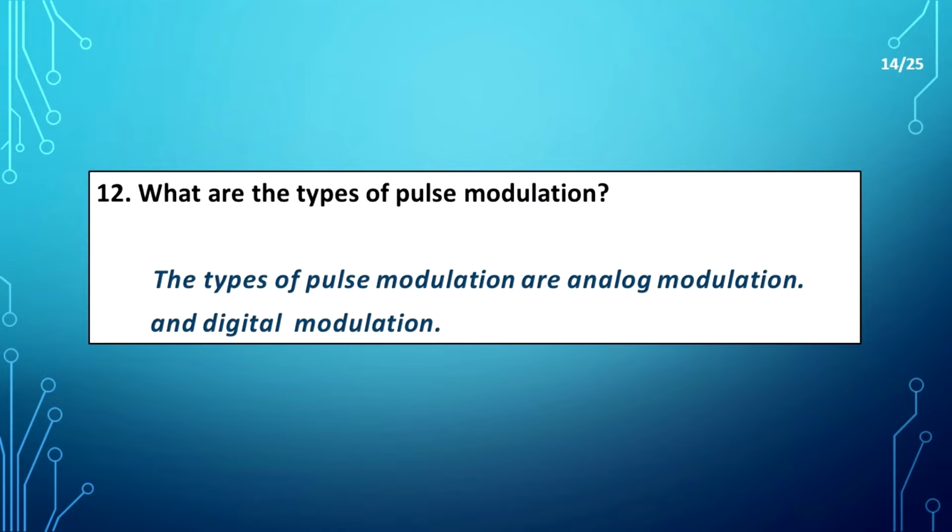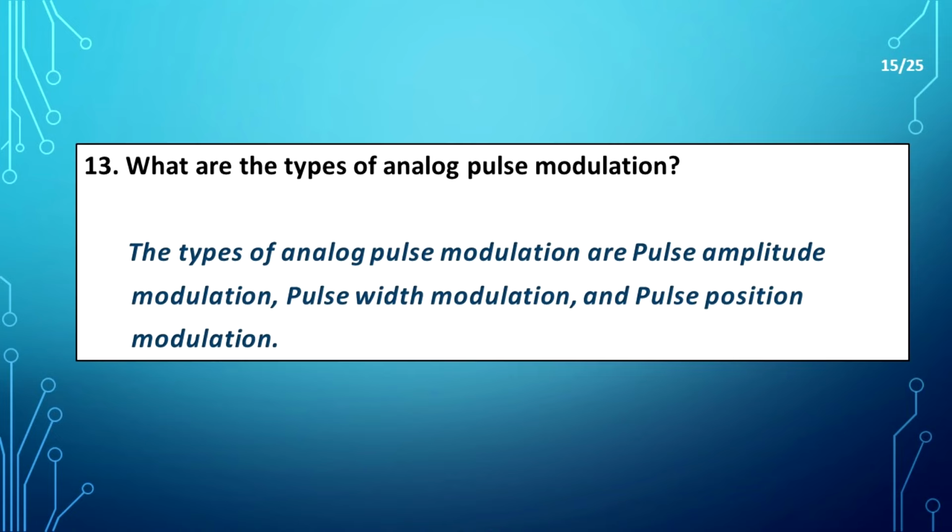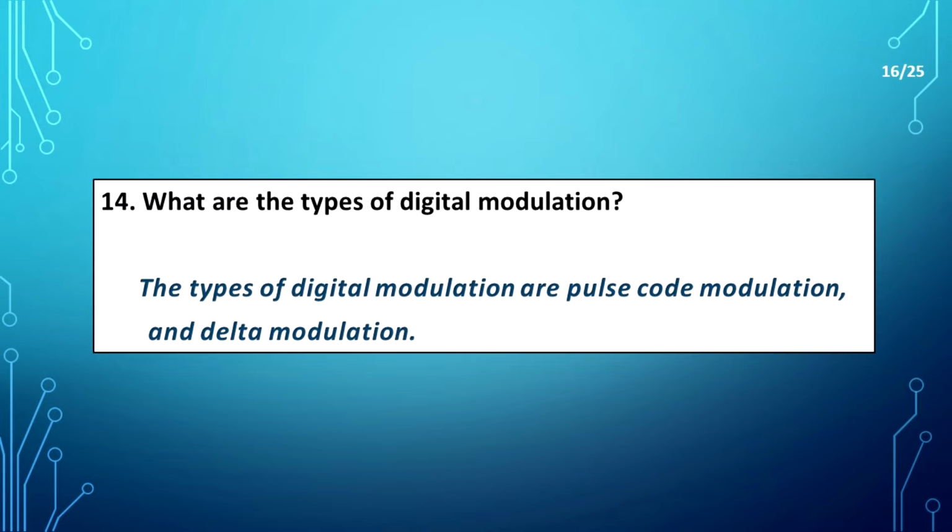What are the types of pulse modulation? The types of pulse modulation are analog modulation and digital modulation. What are the types of analog pulse modulation? The types of analog pulse modulation are pulse amplitude modulation, pulse width modulation and pulse position modulation. What are the types of digital modulation? The types of digital modulation are pulse code modulation and delta modulation.